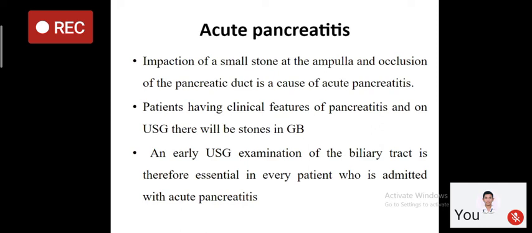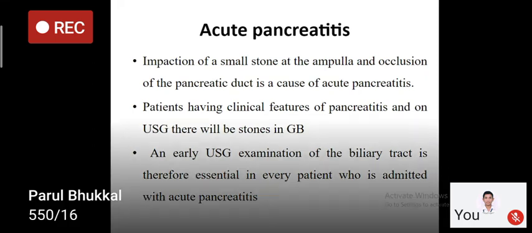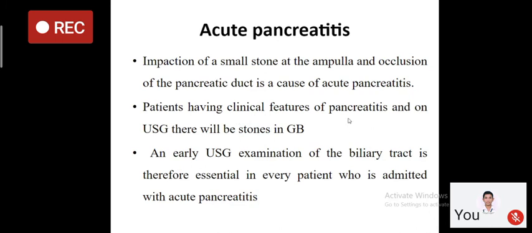So if there is a history of recurrent pain in the right hypochondrium, and now your patient presents to you with severe abdominal pain in the epigastrium and nausea and vomiting, you should suspect pancreatitis, right? And how can you diagnose pancreatitis? With the help of ultrasound. The ultrasound can tell you that your pancreas is enlarged, and sometimes there is a collection in the peripancreatic area.